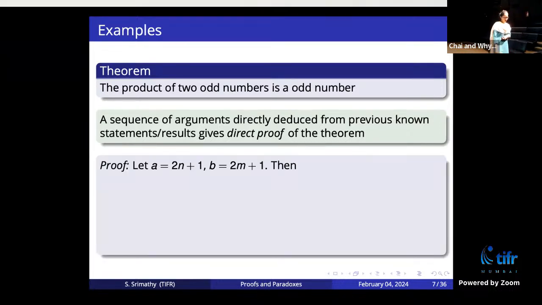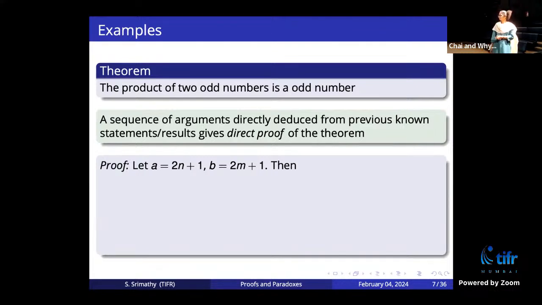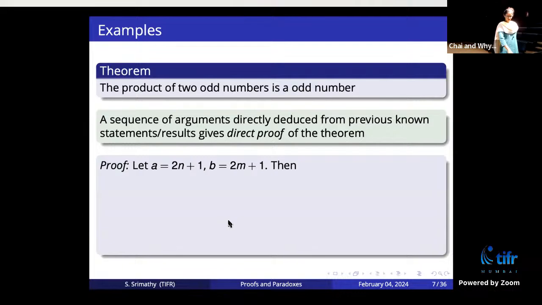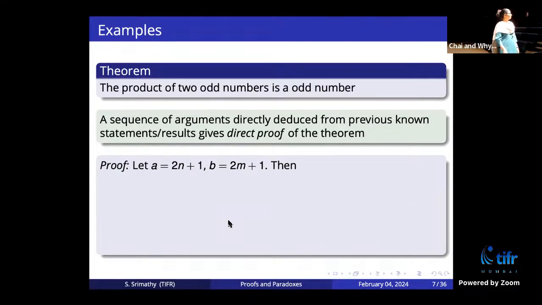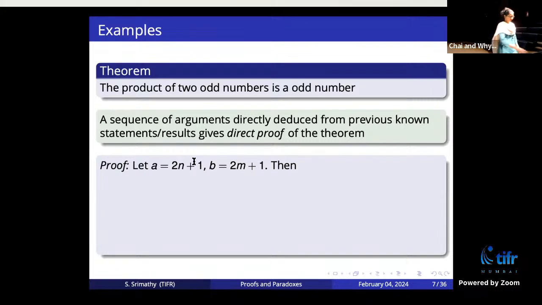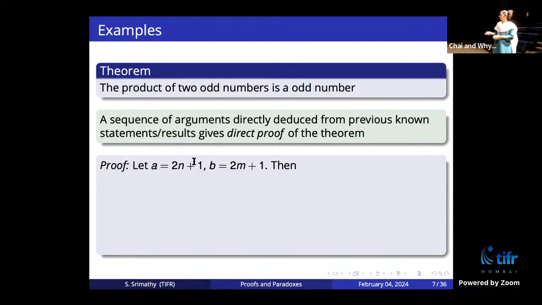So an odd number means it's not divisible by 2. So it must be of the form 2n plus 1. A and B being odd numbers means they are not divisible by 2, so they must be of the form 2 times n plus 1 and 2 times m plus 1, where n and m are some numbers. So A is an odd number, B is an odd number, and you want to show that the product is odd again.